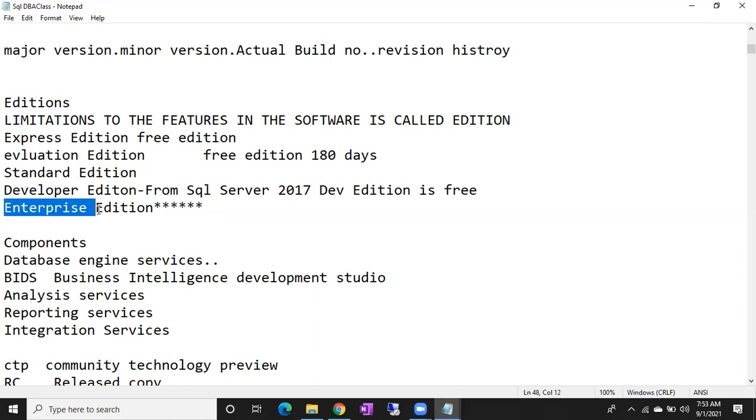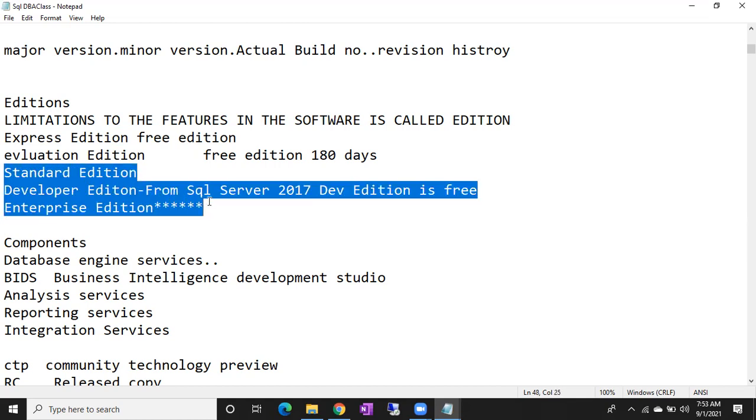So what it means is they simply look for the money. They don't know where you are going to install. If you are installing enterprise edition, you have to pay more, that's their motto. So standard edition, developer edition, enterprise edition: usually in organizations we see these 3 editions. The other 2 we rarely see.